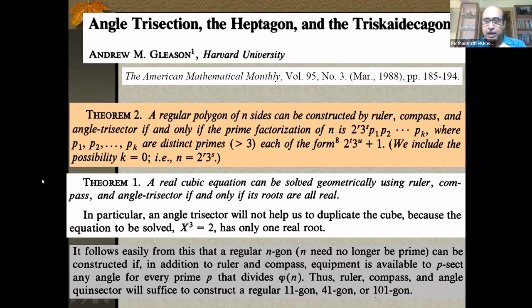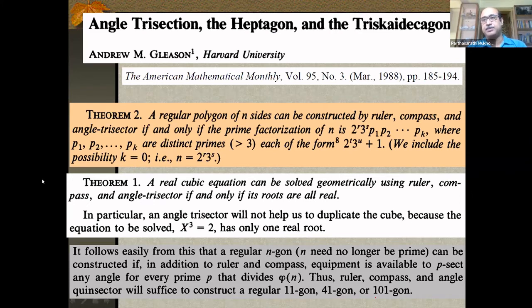One particular example, a small one: the 11-gon. According to this theorem, 11 is the number of proposed sides. Phi of 11 is 10, since phi of p is p minus 1, the Euler totient. So its prime factors are 2 and 5. So you need a machine to quintisect, to divide an angle into 5 equal parts. Once that is made available, using that, you can manage a construction of the 11-gon.